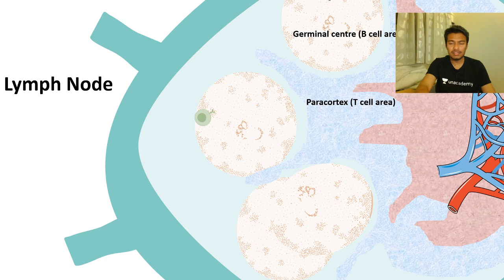So now what is important is what happens inside the lymphoid follicles. Inside the lymphoid follicle, you're going to proliferate your B cells.